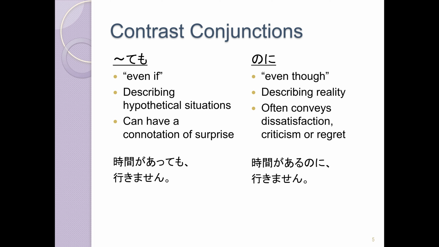Whereas 時間があるのに行きません. So even though he has time, he's not going to go. So this describes the real situation that we know is happening. We know that he has time, but he is still not going to go. And this conveys in a sense our dissatisfaction with him. Like, wow, he's kind of a jerk for not going even though he has time, is the idea.